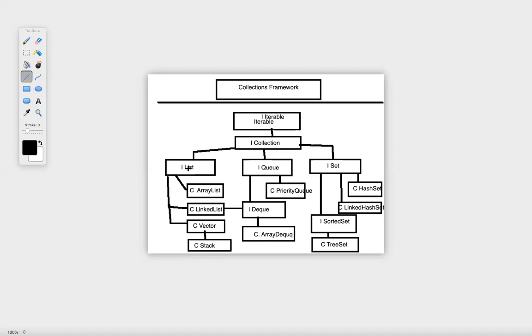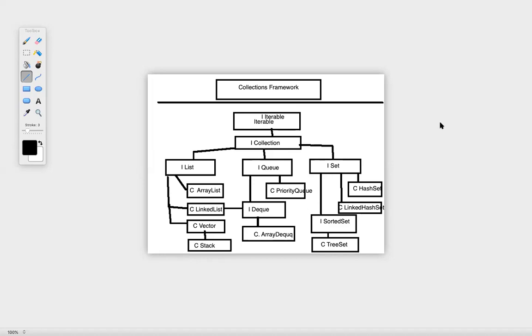Now, within list, we have a couple of classes, and these classes actually implement list. So we have array list, linked list, and vector. All these three classes implement list, and stack is actually extending vector. Now within queue, queue is again an interface. So we have priority queue, which is one of the classes implementing queue. And then we have deque as an interface, and deque is extending queue. Then we have linked list and array deque, which are also implementing deque.